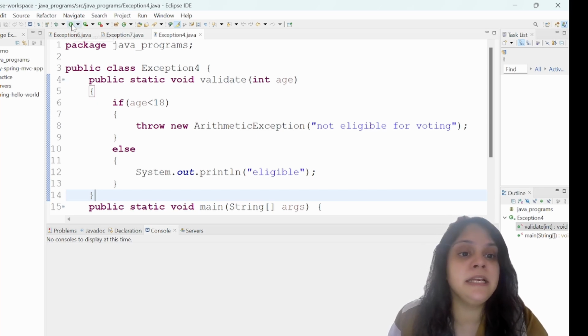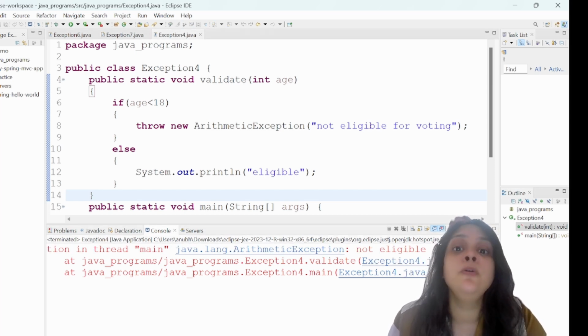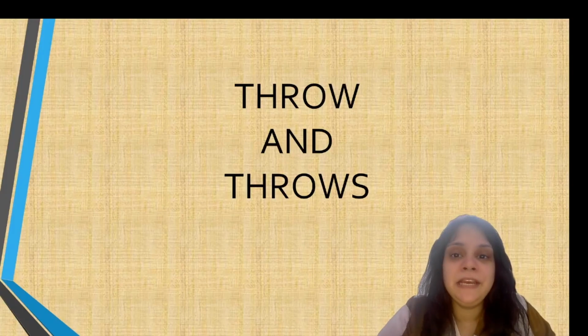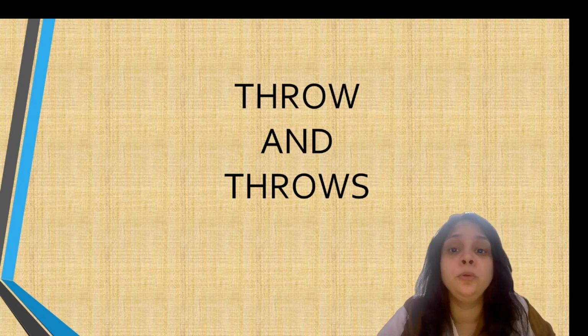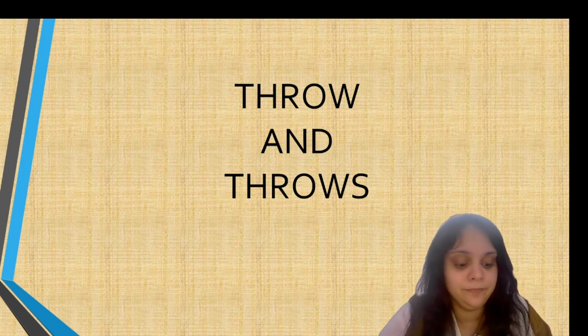So if I run this, you can see, guys, that the exception is being thrown because the age is less than 18, but the error message is what we have given. So this was about the throw keyword. The throws keyword, on the other hand, is used in the method signature to declare that a method might throw one or more exceptions. It is like a warning sign telling you that something could go wrong.